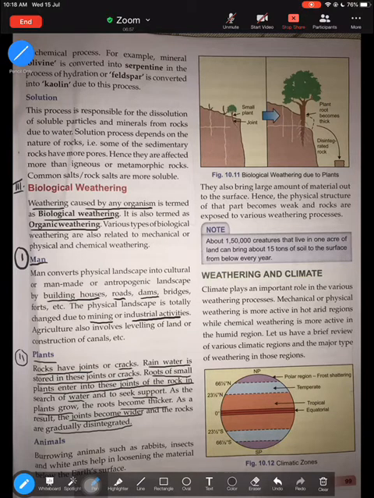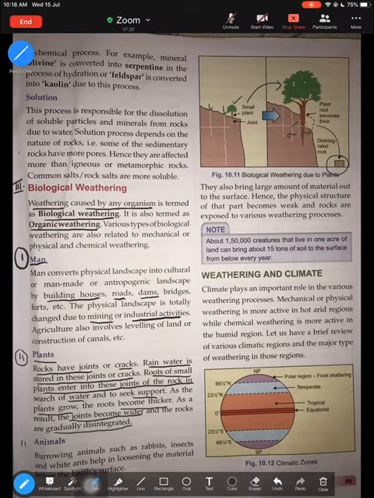Like the example here, rocks have cracks. If you can see, a small plant starts growing. Now as these plants grow in size, the roots also become wider and start to expand. When they expand through this crack, what happens? The rock starts breaking down. They start to disintegrate. So this is what is known as biological weathering caused by plants. You might get a question: role of plants in helping weathering, role of humans in aiding weathering. So you have to know each role in detail.